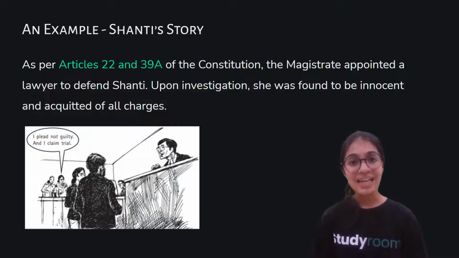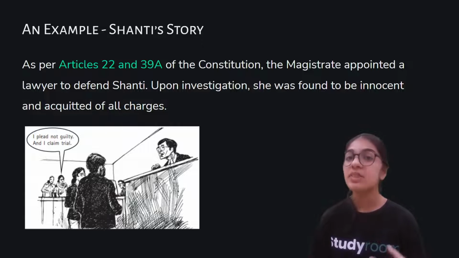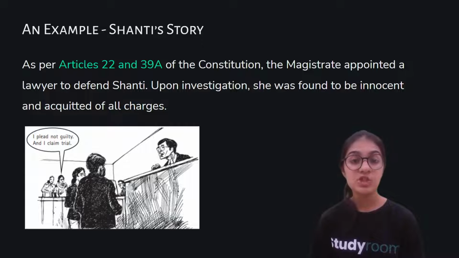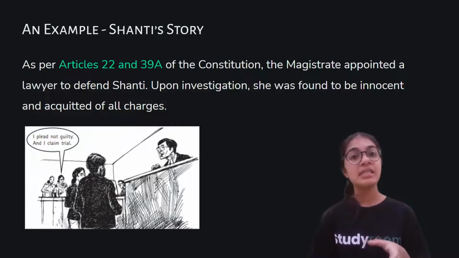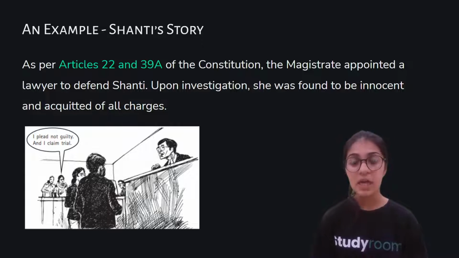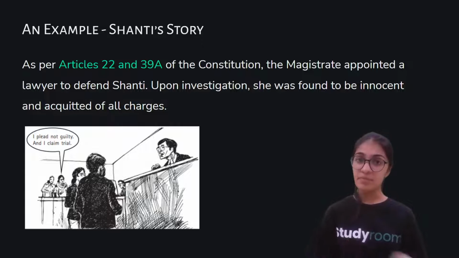Why have they been given a prosecutor and not a lawyer? Because whenever a case is filed, it is not filed between Mr. and Mrs. Shinde versus Shanti. It is state versus Shanti, because the crime has happened against the state. Since Mr. and Mrs. Shinde are citizens of the state, we write that the crime has happened against the state.